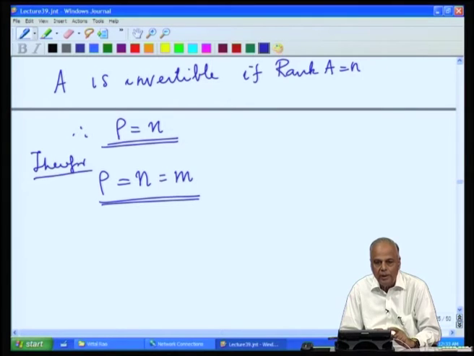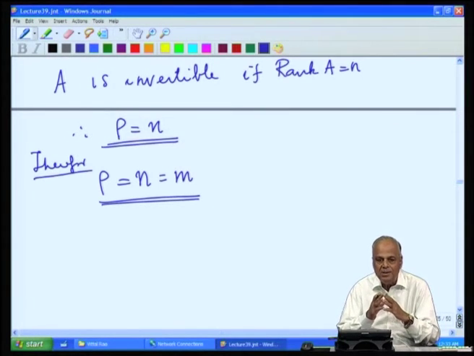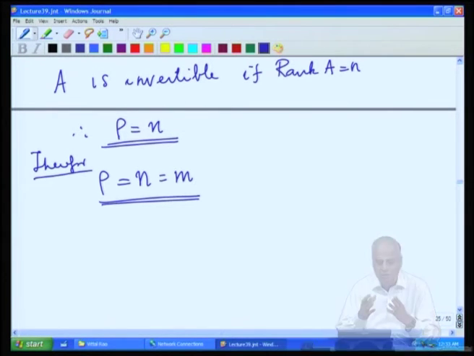Because rho equals m, how many consistency conditions are required for the system A x equal to b? We need m minus rho conditions, and because m minus rho is 0 in this case, there is not going to be any consistency condition.